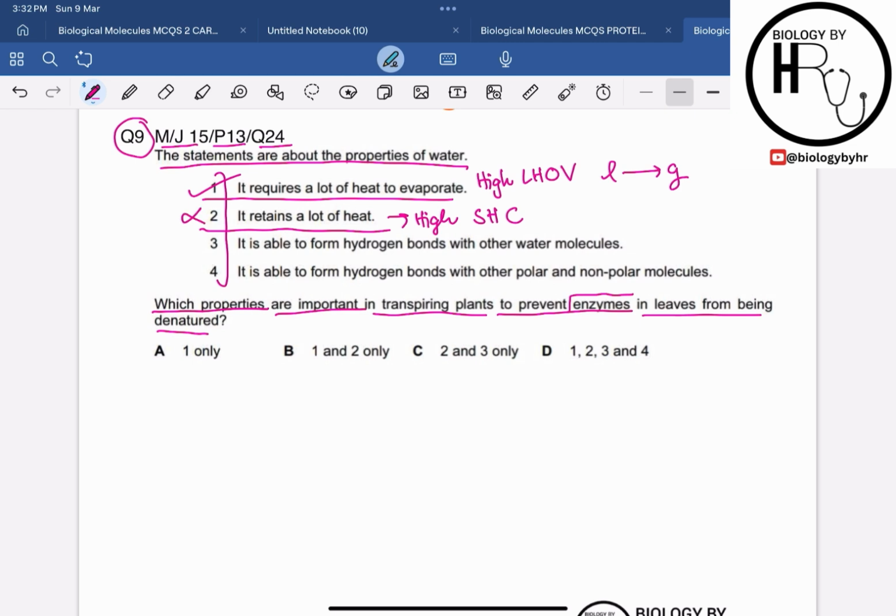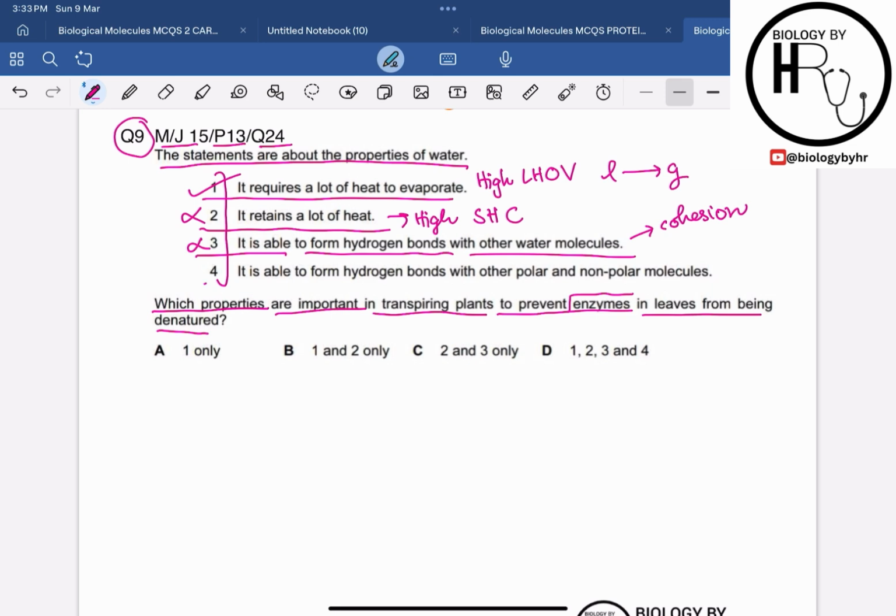Then statement 3 over here, it is able to form hydrogen bonds with other water molecules. Yes, this property is correct for the water, that water is able to form hydrogen bonds with other water molecules, which results in the cohesion between the water molecules, right? And this cohesion does not directly protect the enzyme from denaturation, right? So it has no effect in protecting the enzymes in the leaves from being denatured. So we will not consider this as a correct statement for our answer.